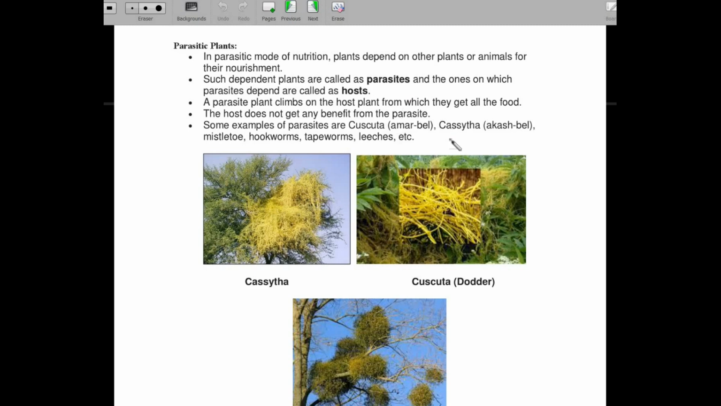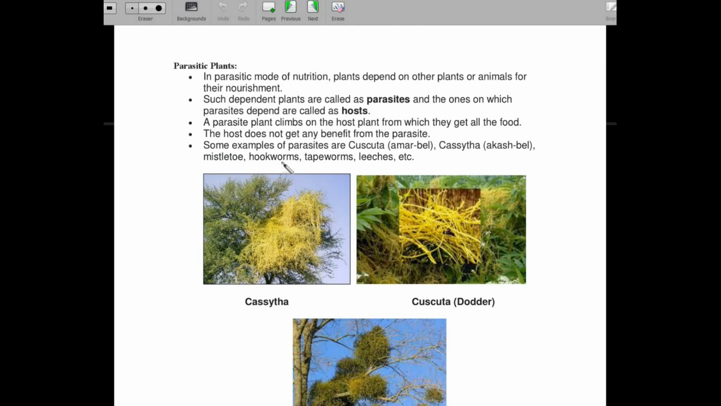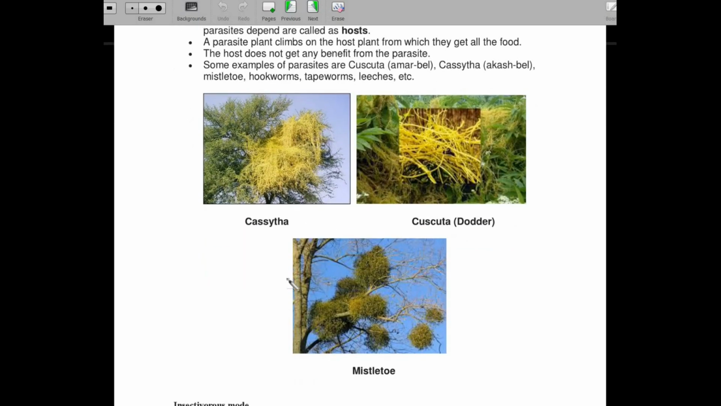Another example is Mistletoe, which is here. These types of branches are the parasites, and this is the host plant. Next, among animals, for example, there are hookworms and tapeworms. They are present inside our intestine. We see this in small children. They will grow and spoil the tummy of the child. Leeches suck our blood. So these are the parasites.